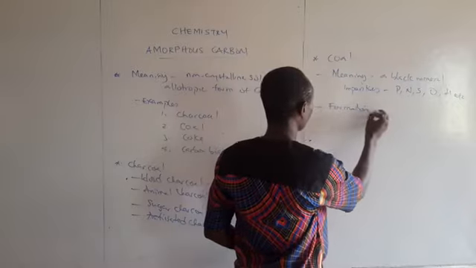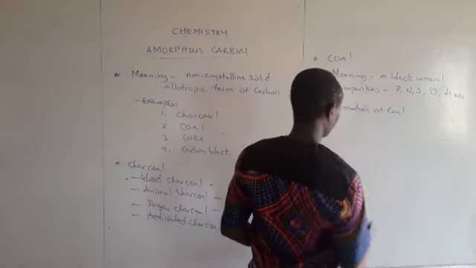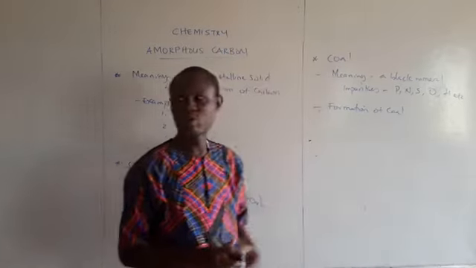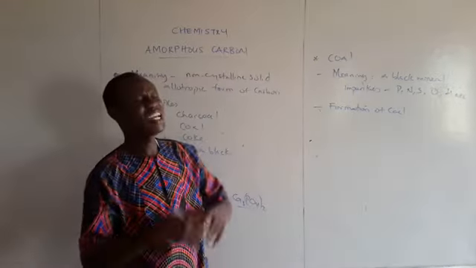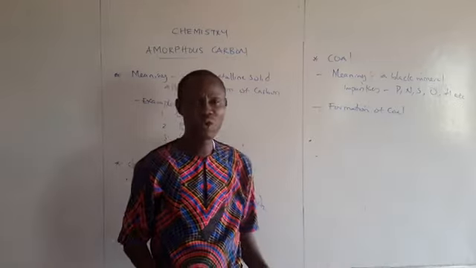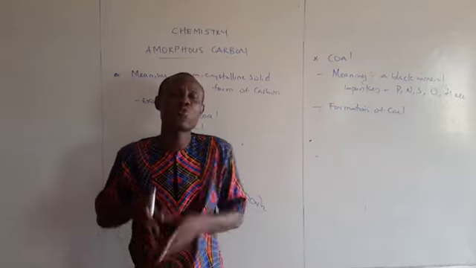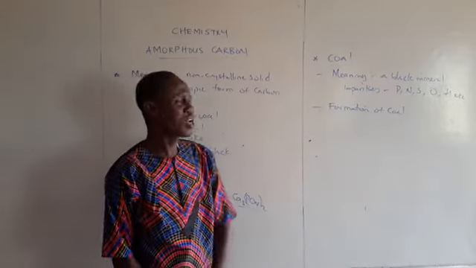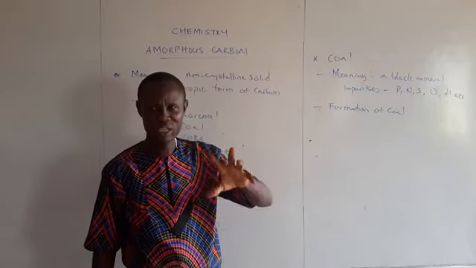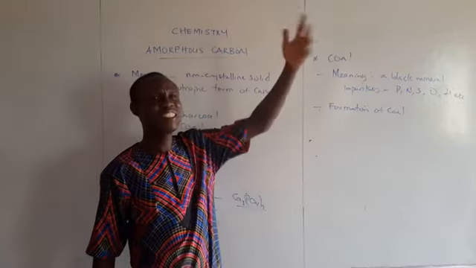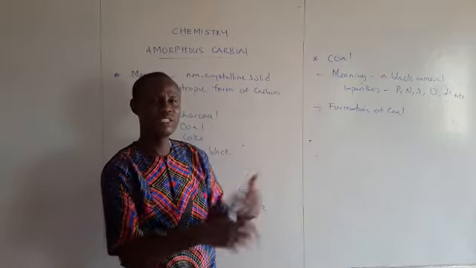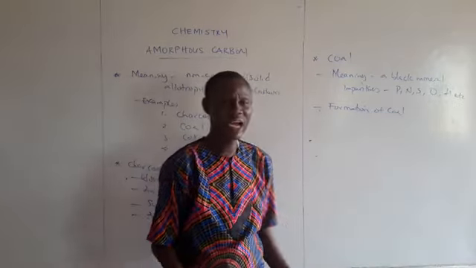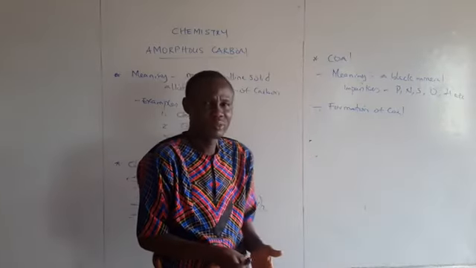Number two under coal is formation of coal. How is coal formed? Coal is formed when forest trees died several years ago and were buried in the swamp under atmospheric temperature and pressure. Let me explain this. Millions of years ago, giant trees fell in the swamp and were buried in the swamp.